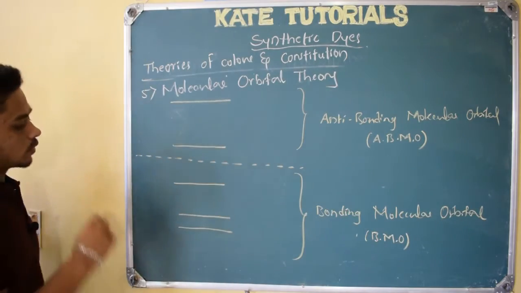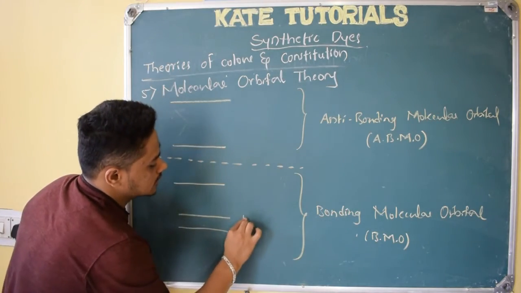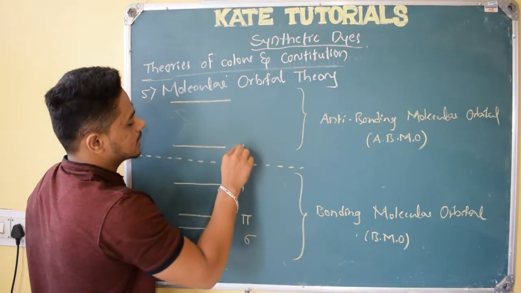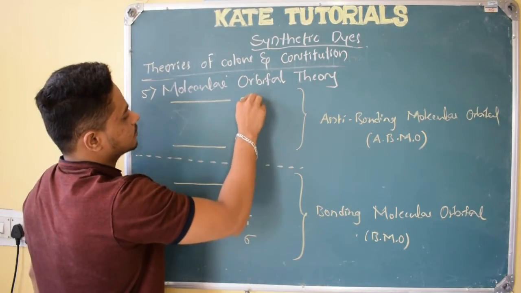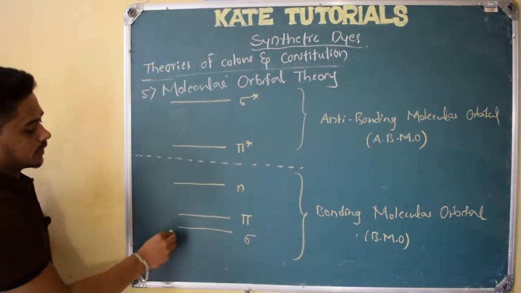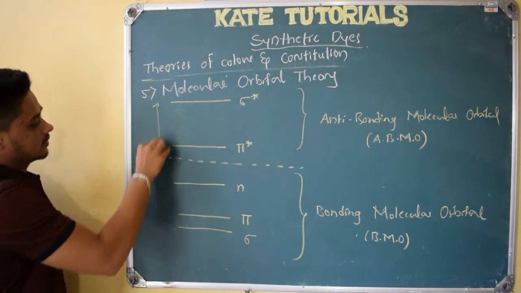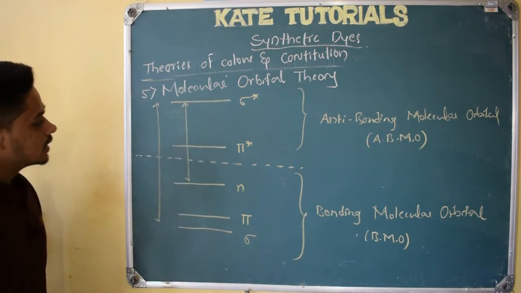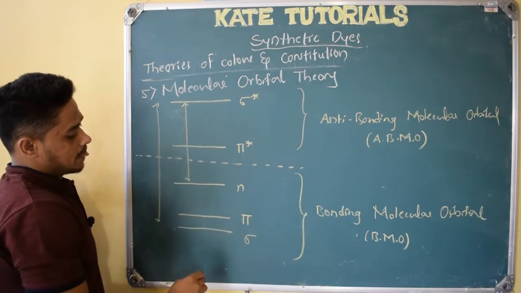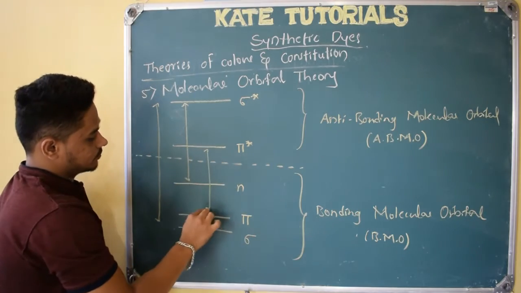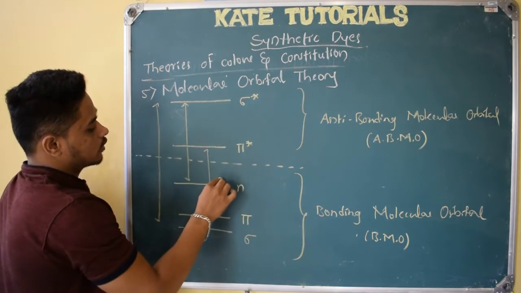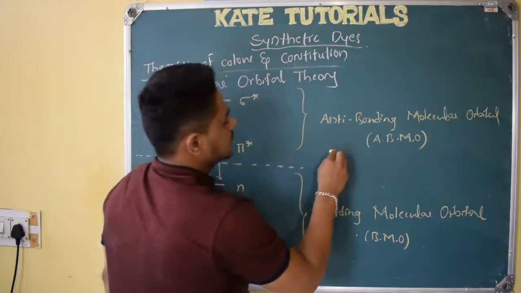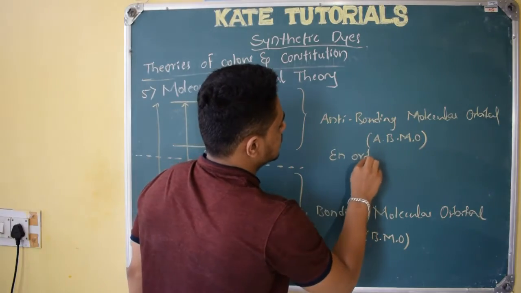So what we are going to do? I told you this is sigma bond, this is pi bond, this is n, non-bonding electrons, this is pi star, and this is sigma star. The distance between sigma and sigma star is very high. Then comes n and sigma star, which is also high. Compared to n to sigma star, pi to pi star will be less, and n to pi star is still less. So they came up with the energy order. This thing you need to remember.